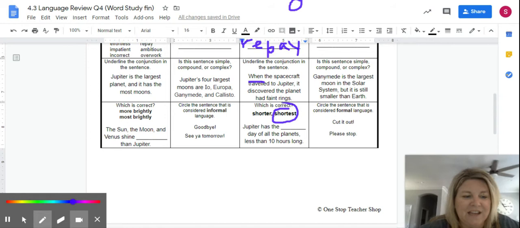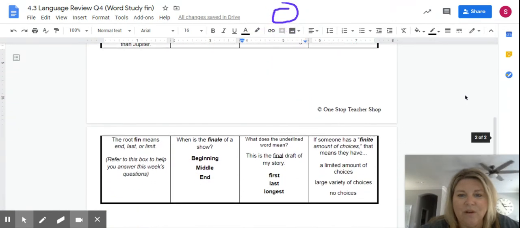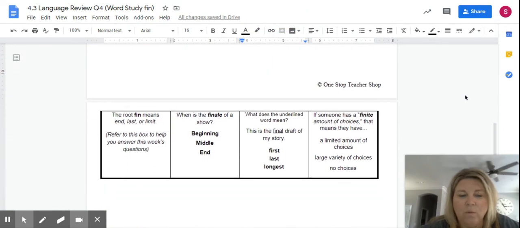Awesome. And I just realized that on Mondays and Tuesdays, I didn't scroll all the way down to get this last one. So let's jump back to Monday. Monday said the root fin means end, last, or limit. So we're going to use that to help us in these other two boxes.